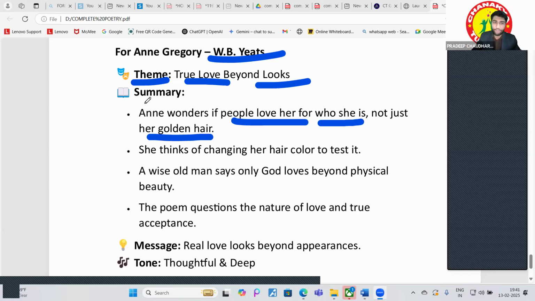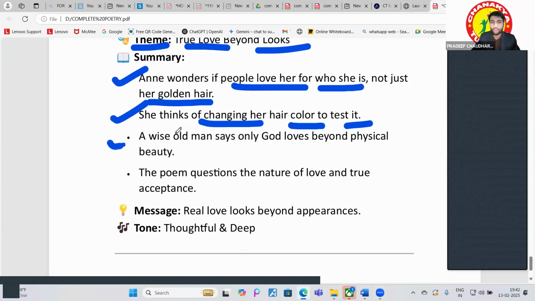Okay. After that, she thinks of changing her color to test it, right? So she thinks she should change her color, and after that she will examine the persons who are actually loving her or who are just pretending to love her. Okay. And then a wise old man says only God loves beyond physical beauty, right? This is a very deep message, that God loves beyond physical beauty.